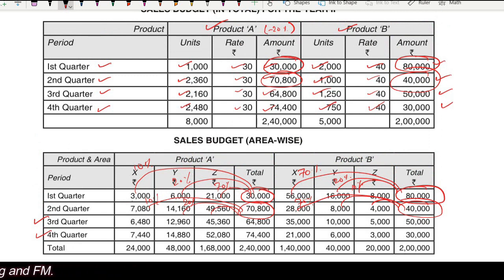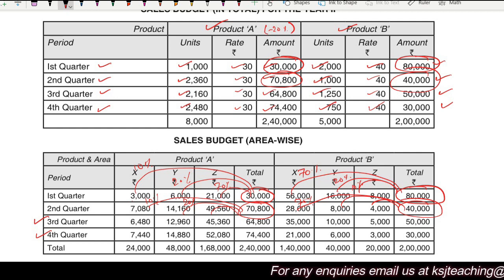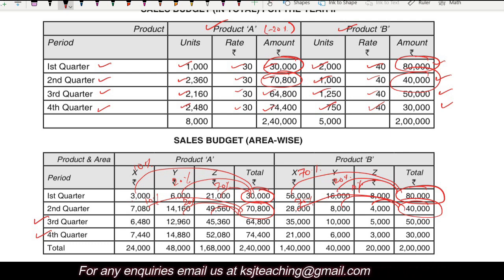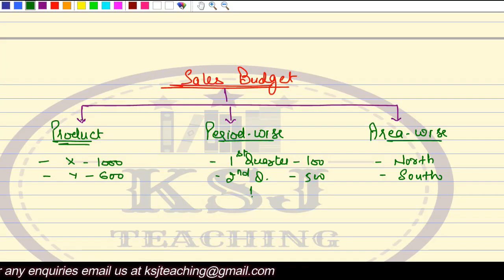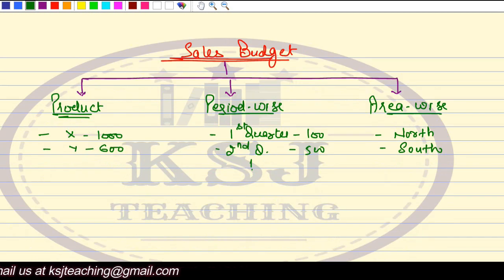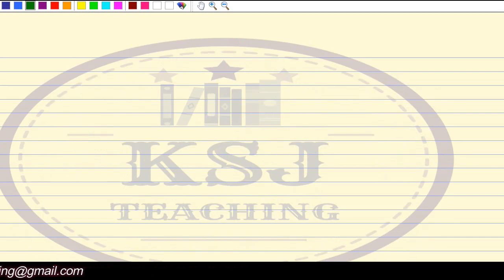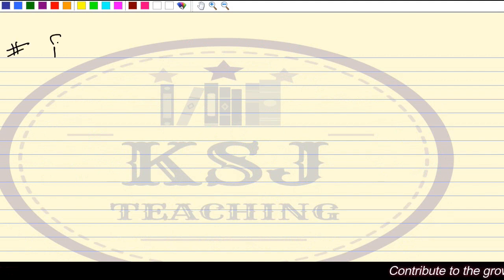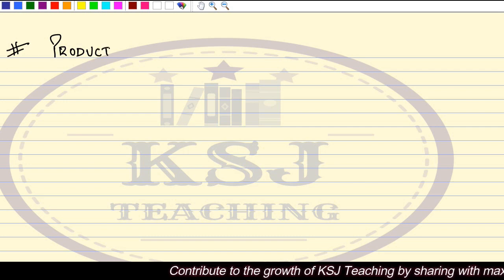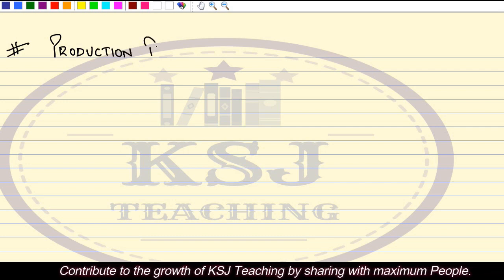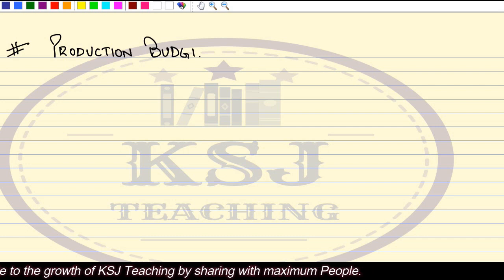So this is all about the sales budget. The rest will depend upon the question that is available, it will be simple like this only. So we are done with the sales budget. The next budget that we have to discuss is production budget. Very important. Production budget is asked in almost all of the questions, right? Just listen to it very carefully.